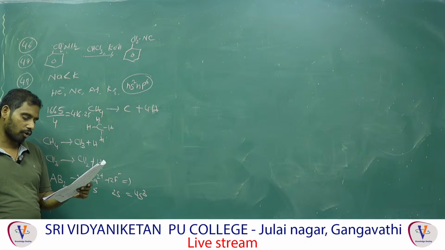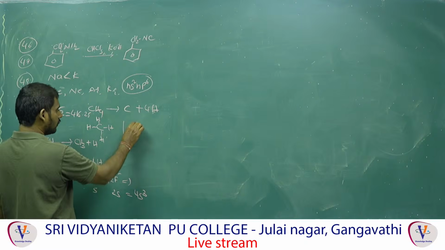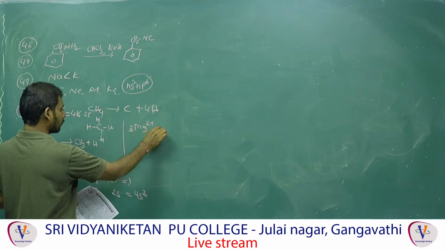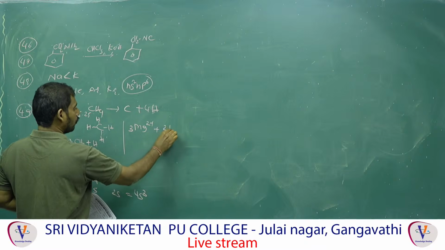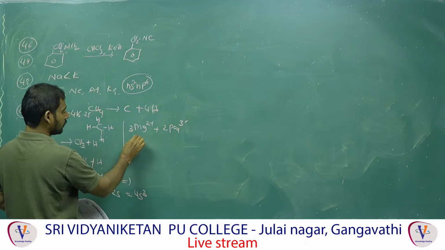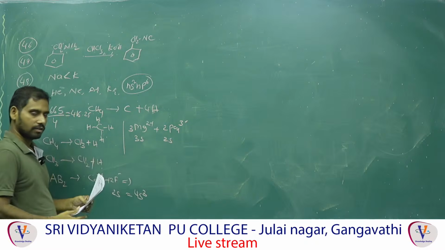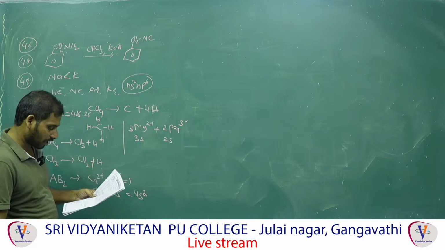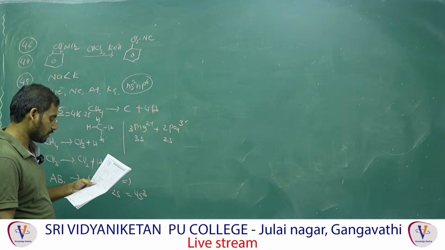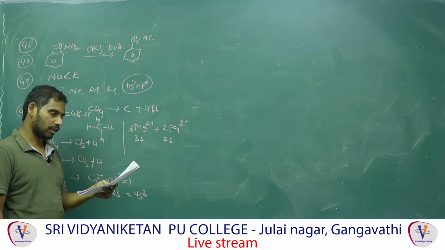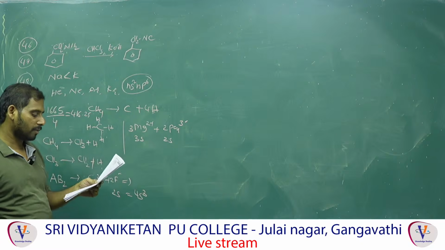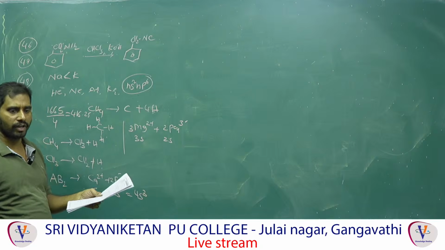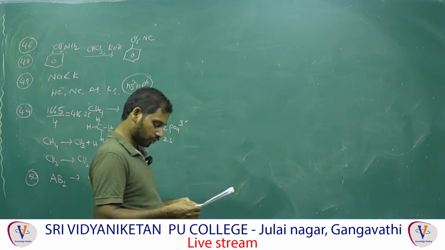Next one, Mg3(PO4)2. It dissociates as 3 moles of Mg2+ and 2 PO4 3-, that is 3S, this is 2S. That means (3S) power 3 and (2S) power 2, so you will get 108 S power 5. Fe(OH)3, Fe3+ plus 3OH minus, that means S times (3S) whole cube, that means 27S4. ZnS is AB type, Zn2+ and S2-, S into S, S square. So the option is the third option.